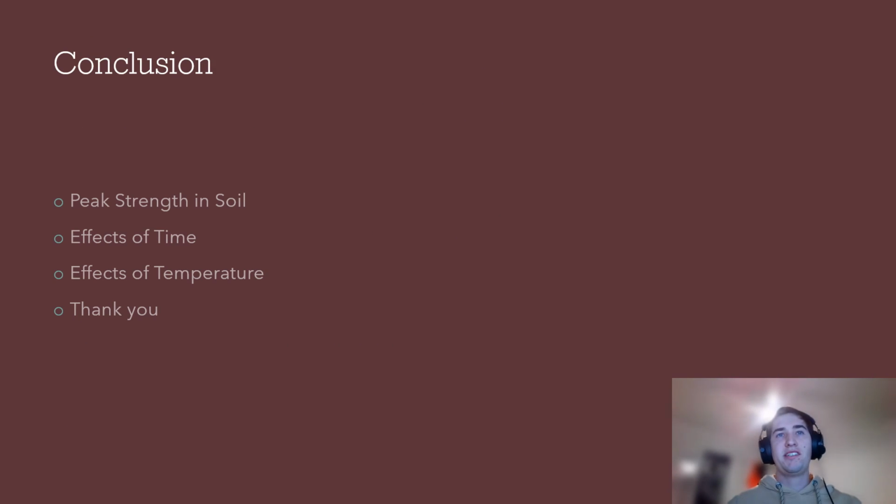It is crucial to understand the effects of time and temperature on the peak strength values of a soil. This is needed to ensure the longevity of structures which will be constructed with soil as the foundation. Both temperature and the passage of time affect the peak strength values of soils. Changes in temperature lead to volume instability in soils with particles such as water expanding or contracting. This changes the confining pressure within the soil and also the void ratio, which are also factors of the peak strength. Soil consolidates over time, leading to an increase in confining pressure and therefore an increase in the soil's peak strength.